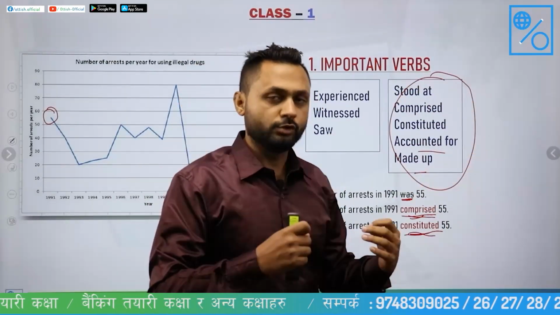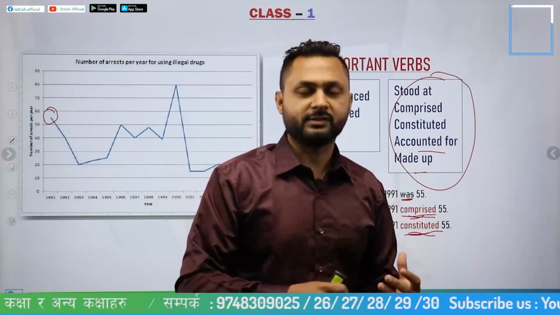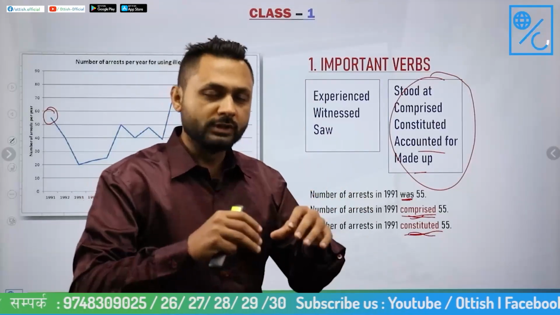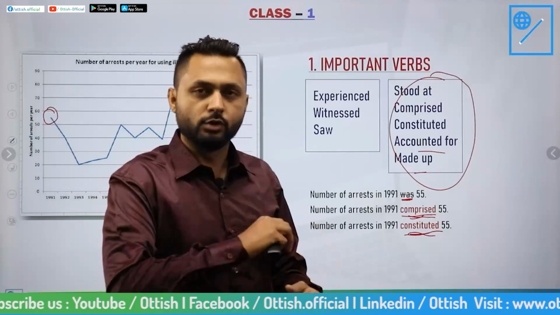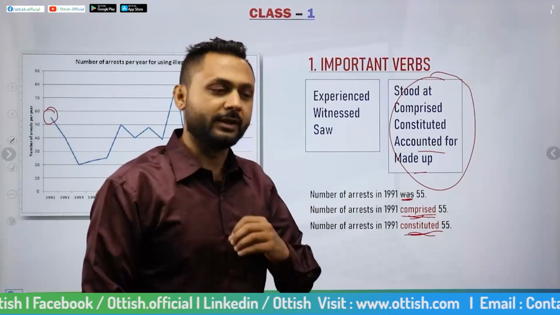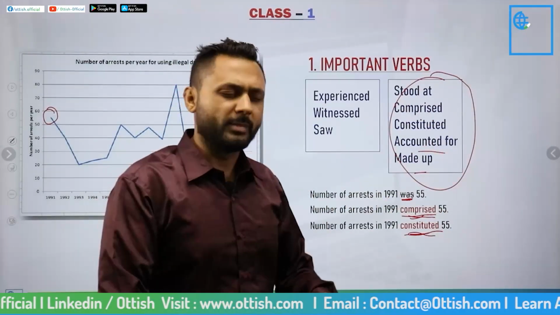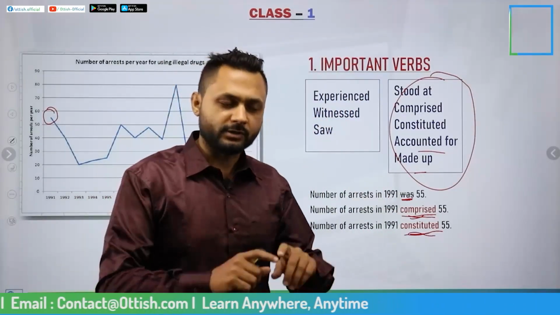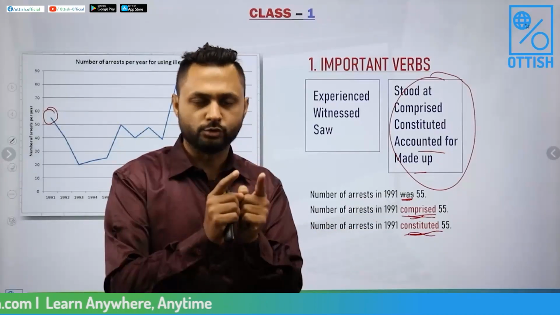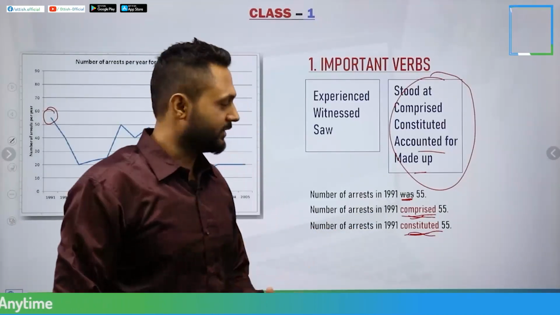So let's talk about the mistakes committed by the students. They only focus on the vocab. They go to google.com and find the synonyms and just place the word in their answer by hook or by crook. So that is not the good way of writing your answer. There are different factors responsible for you to get band 7, so you must understand this.